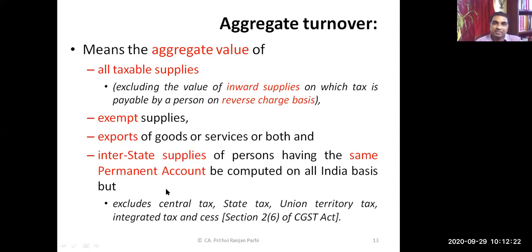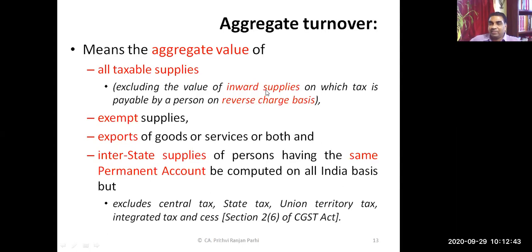Please reply. So yes, we can try. You can compute. So remember this thing. Again, I repeat, aggregate value of all taxable supplies. But if there is some inward supplies on which GST has been paid under RCM, that will not be added here. That is quite clear. Basically, that is an inward supply.